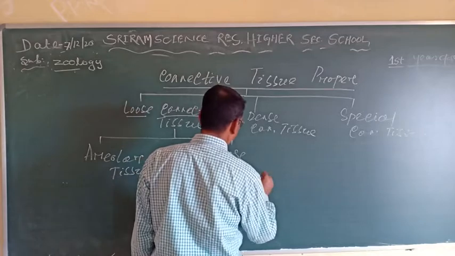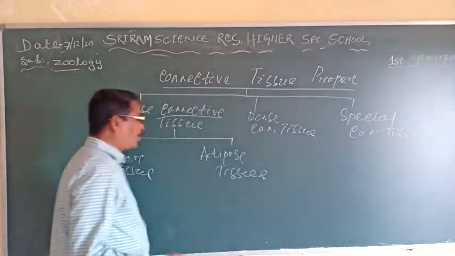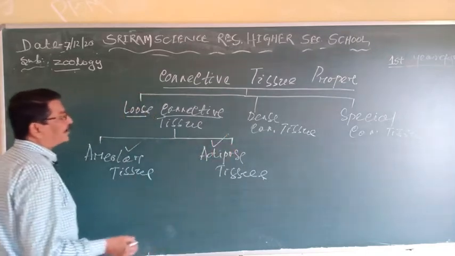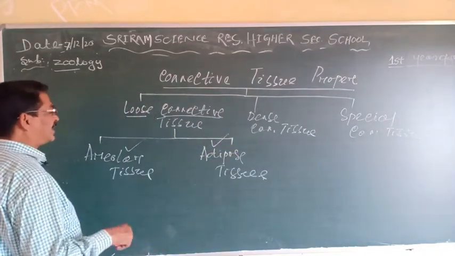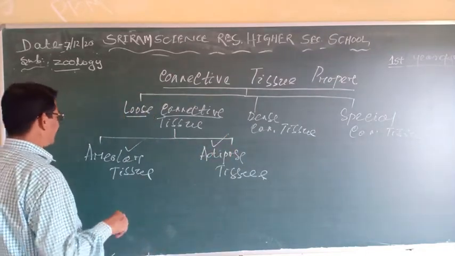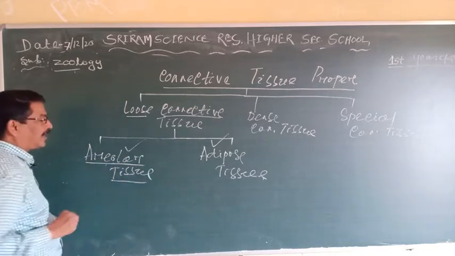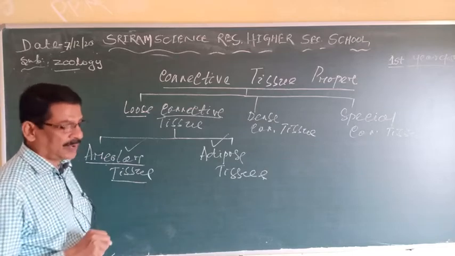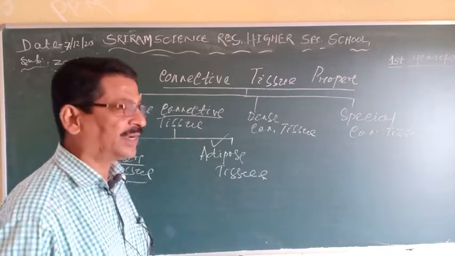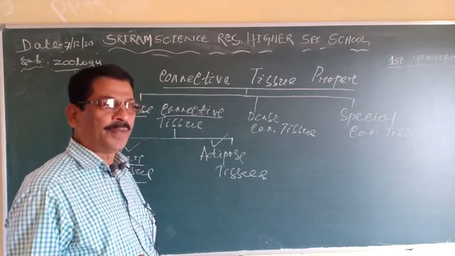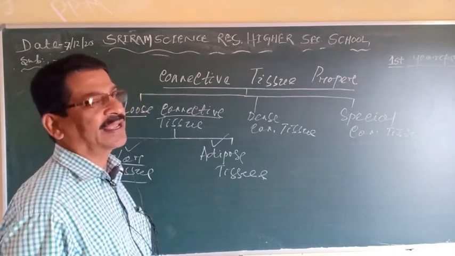The areolar tissue I had described in detail in the previous class. So let me repeat briefly, the areolar connective tissue is the common and widely distributed tissue which is present at every part of the body because it behaves mostly as packing material.